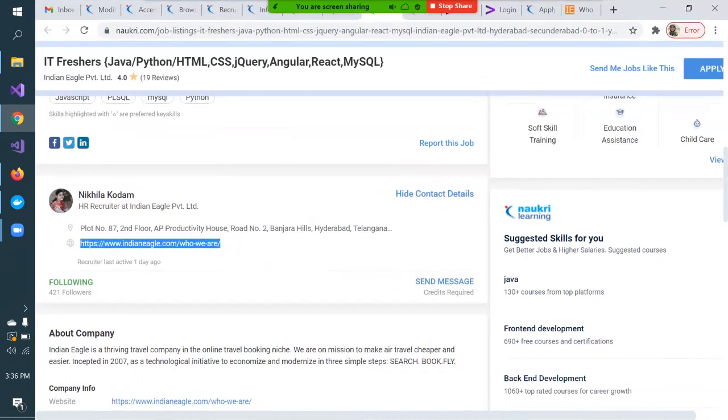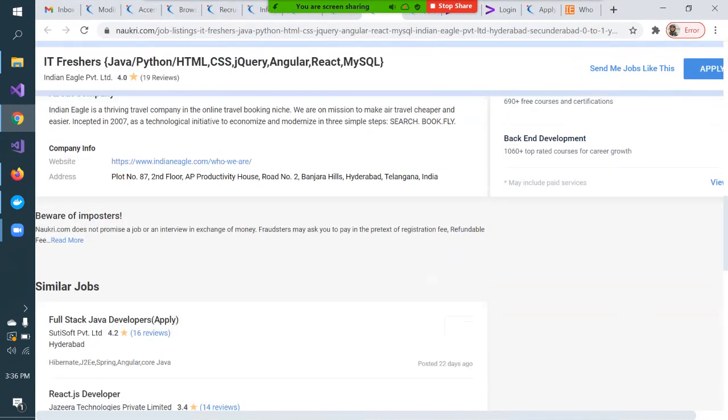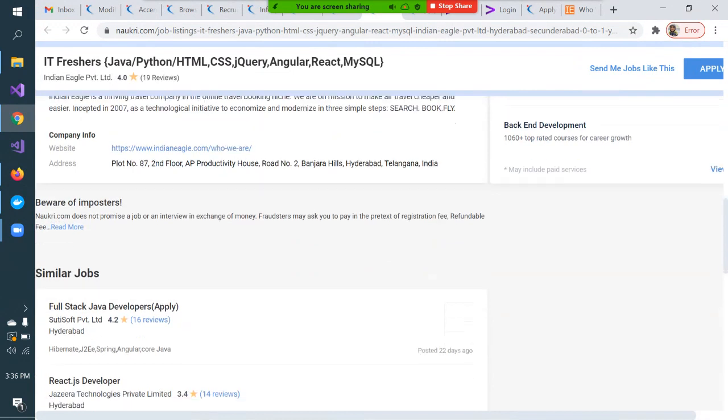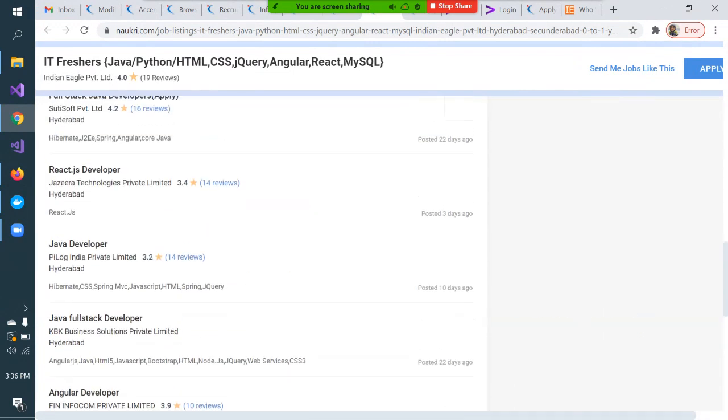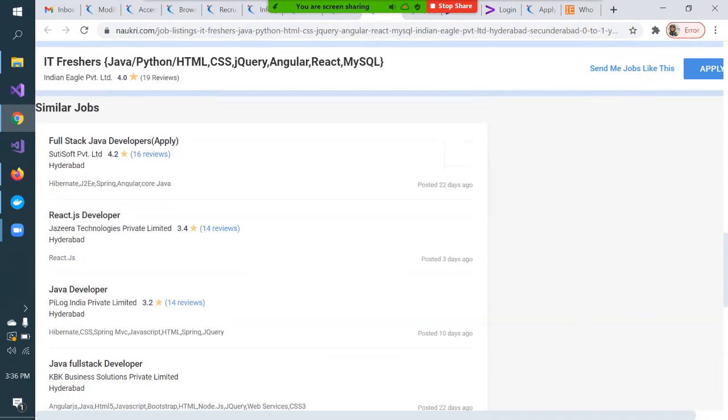So always clearly read all this detail. This is important. And see, when you search for a specific fresher job, it is giving you similar jobs, like full stack developer Java. It is also for fresher, React.js developer, Java developer.